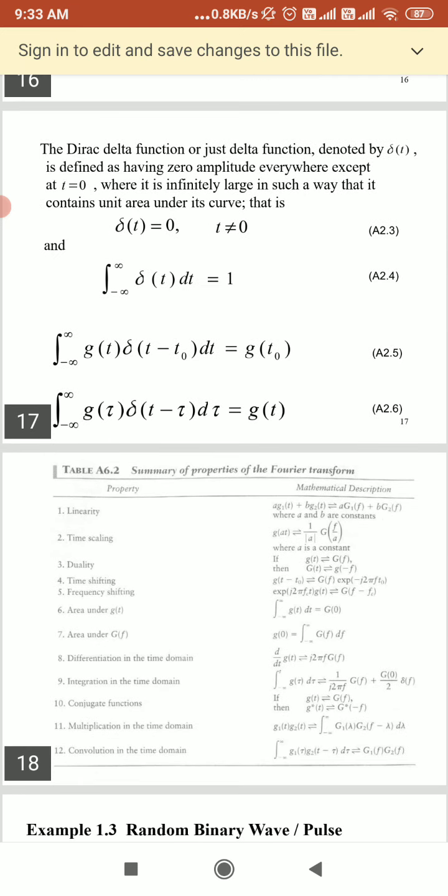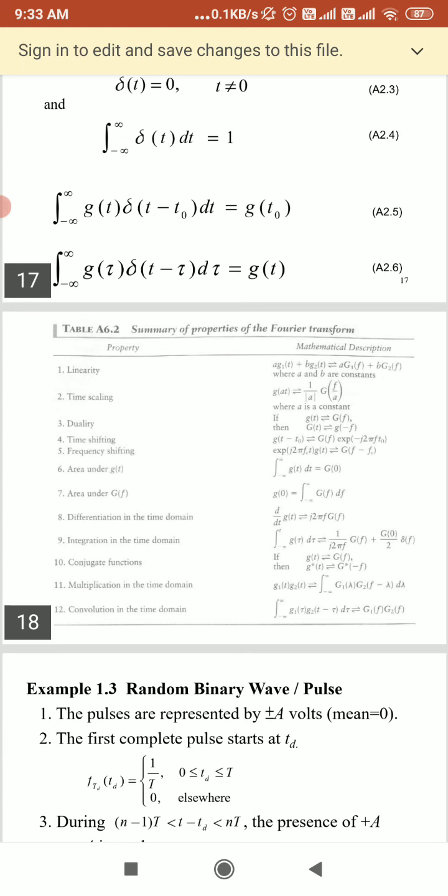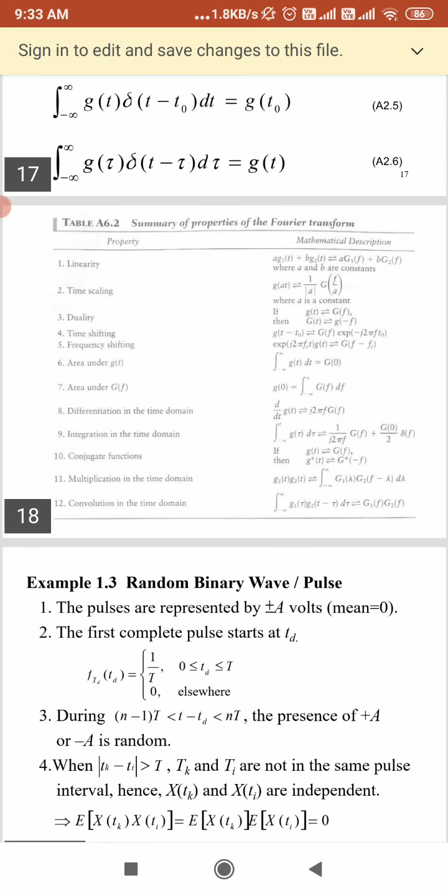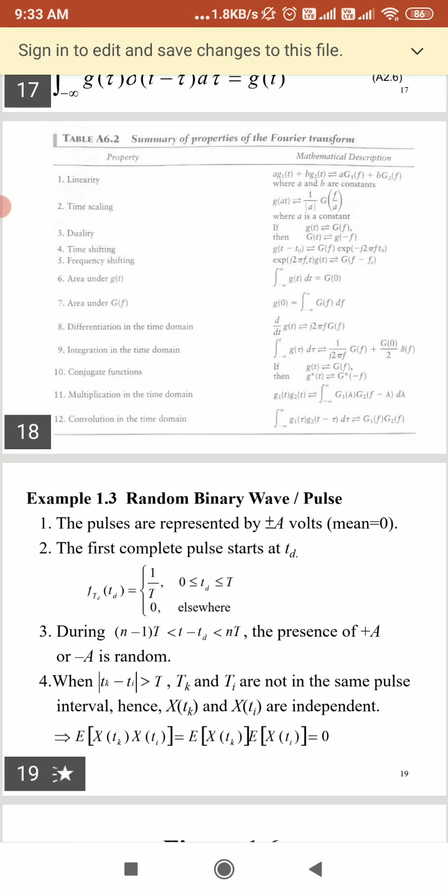Now we can see some properties of the Fourier transform: linearity, time scaling, duality, time shifting, frequency shifting, area under the transform, area under the inverse transform, differentiation in the time domain, integration in the time domain, conjugate functions, multiplication in the time domain, and convolution in the time domain. I will share these PPTs with you. You can see the equations.